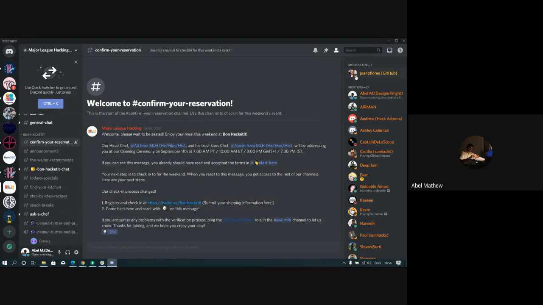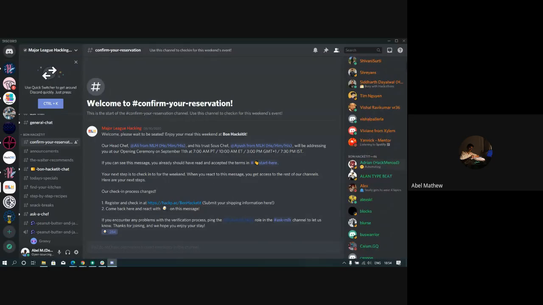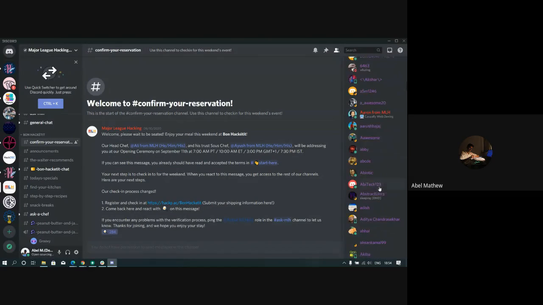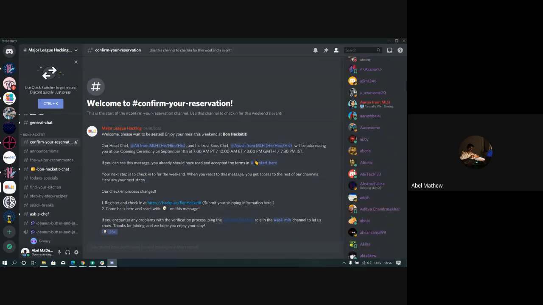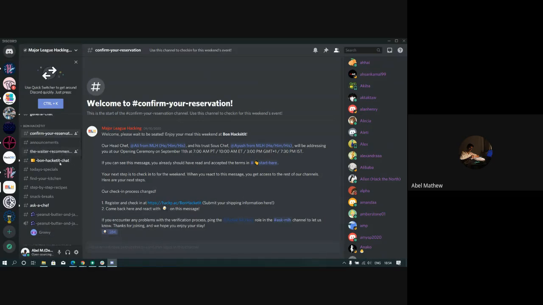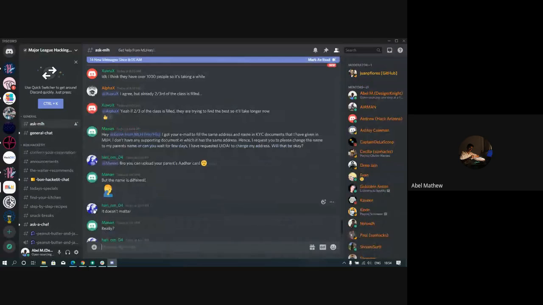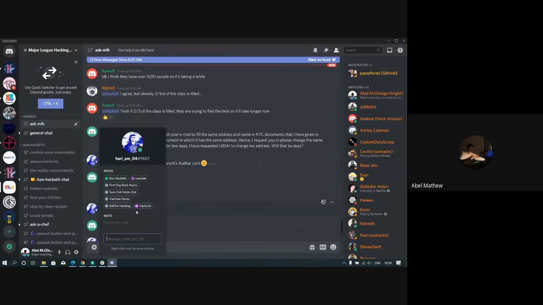In Discord, you also have roles. So you can see the roles on the left. We have a moderator, we have some mentors, tags, we have the hackathon members. The Born Hackathon was the name of the hackathon. And then we have some other roles as well, such as whether people are online. If you want to see all the roles of someone, let us assume that you are in the Ask MLH channel, you click on the person and you can see all the roles that a person has. So these roles are managed by the workspace, by the server admins, to identify the person's scope of access. So that is it about Discord.